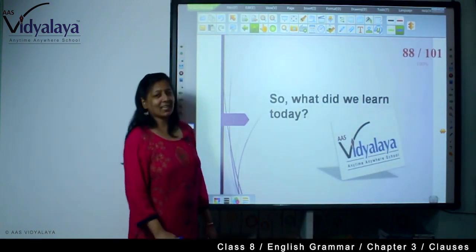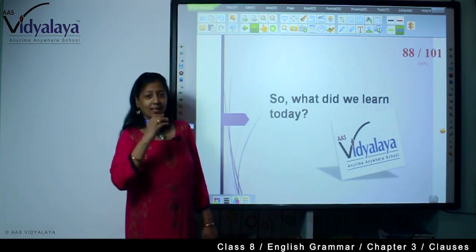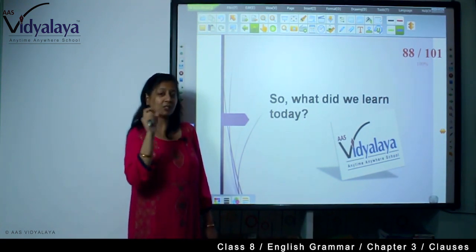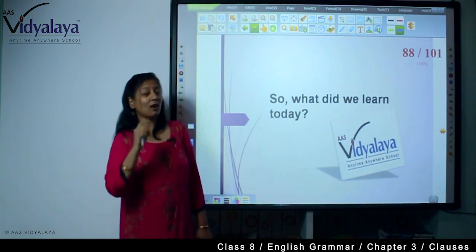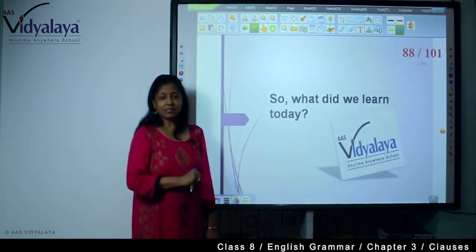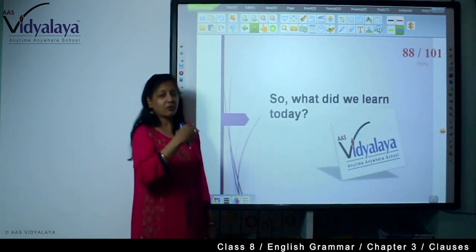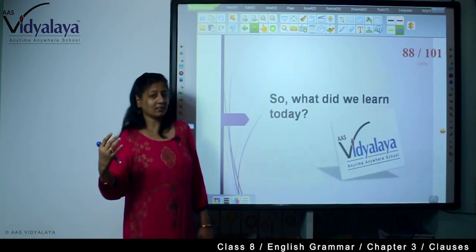So, what have we learned? We have learned about the conditional statements. This conditional statement starts with an if clause, so they are called if clauses also. And there are three types of conditional sentences. You have seen the first type, the second type and the third type.